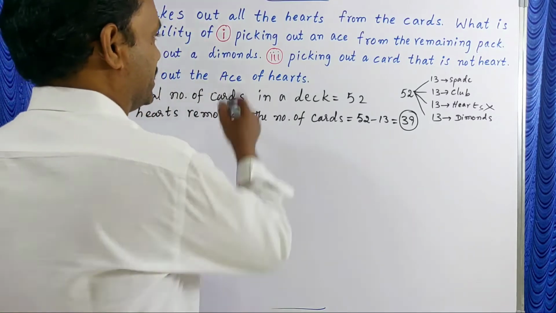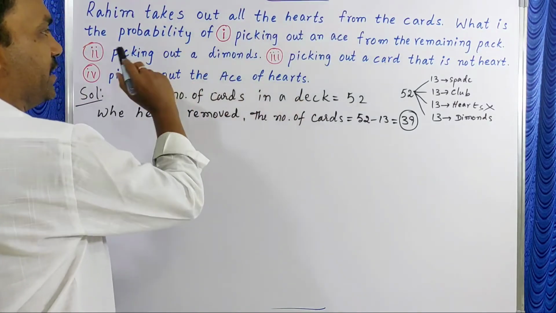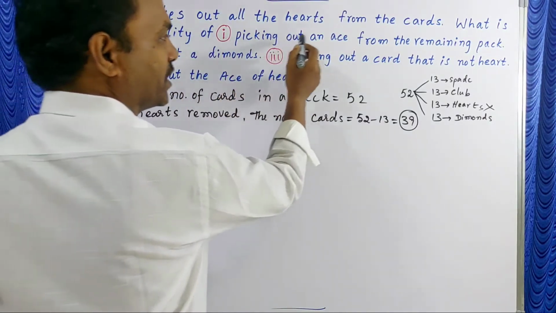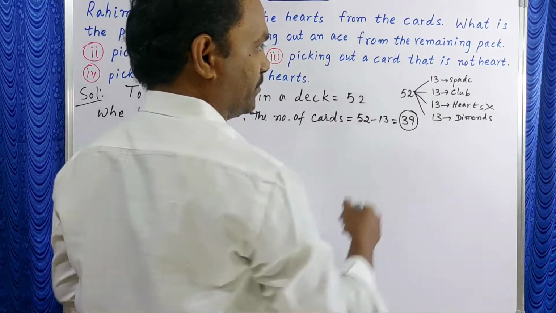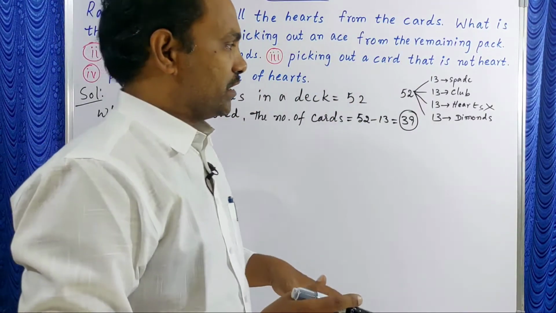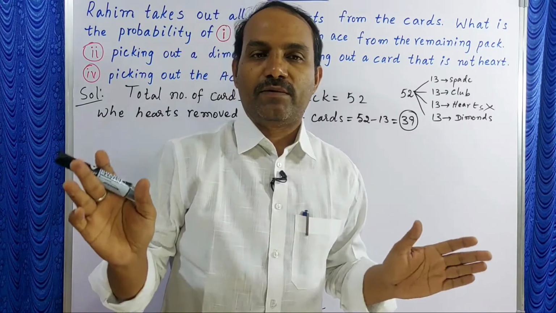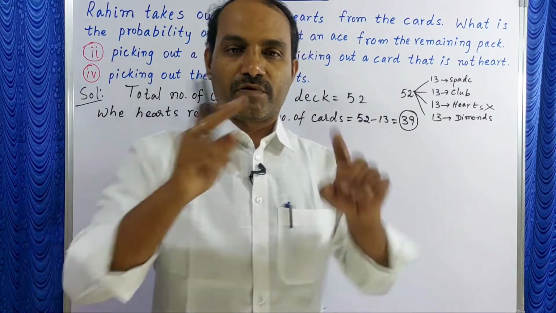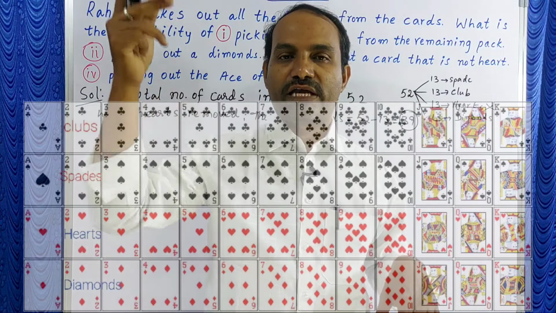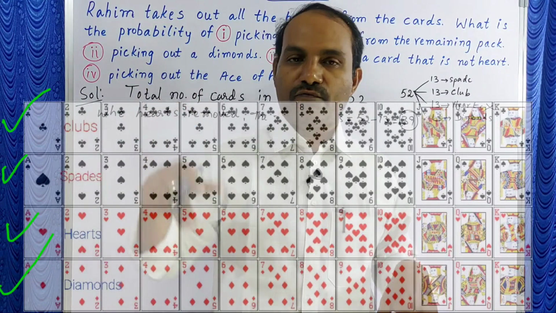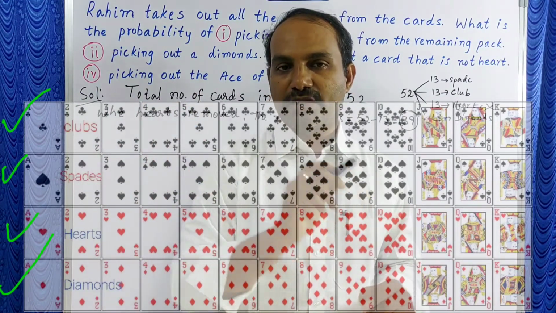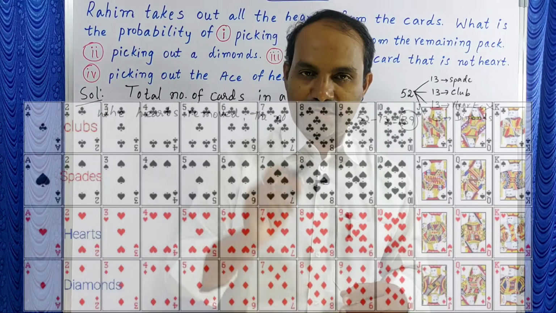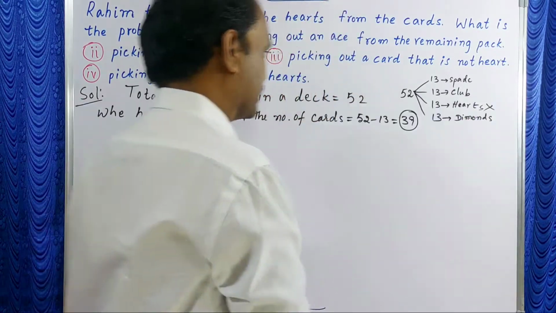Let's check the first question. Remaining cards are 39, and what is the probability of picking out an ace from the remaining pack? In a deck of cards, how many aces are there? 4 aces are there. Of those 4 aces, one is removed with the hearts. Then how many remain? Yes, 3 aces are there.